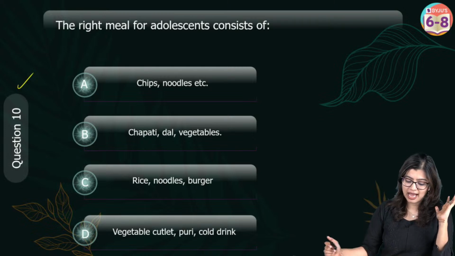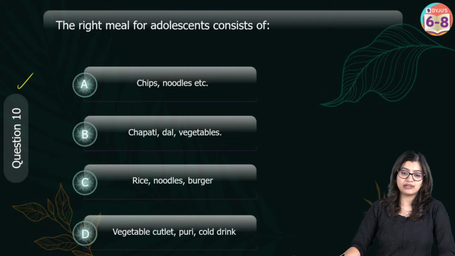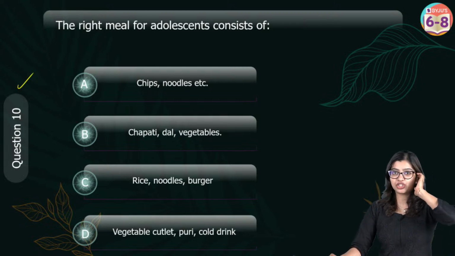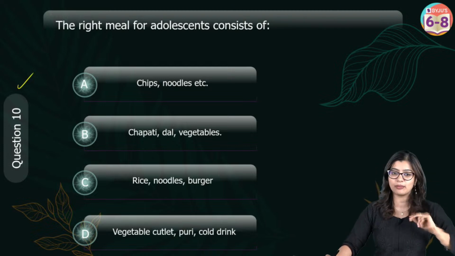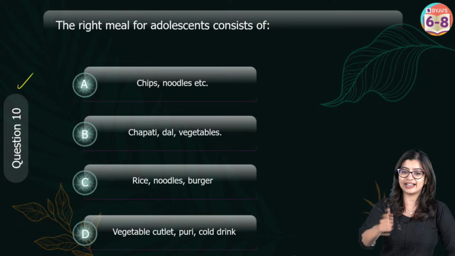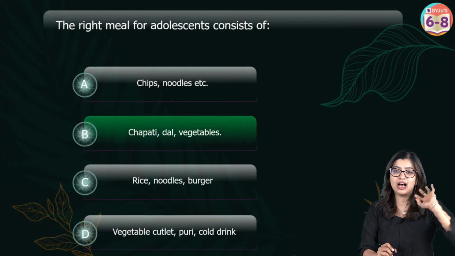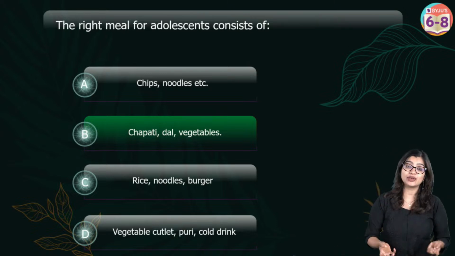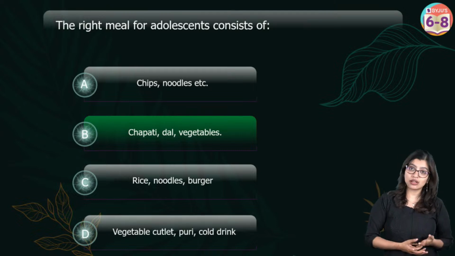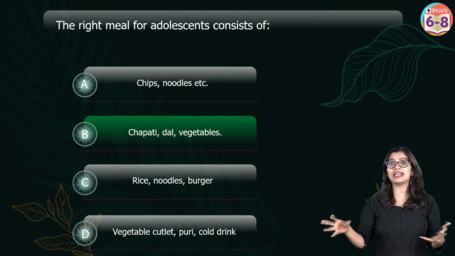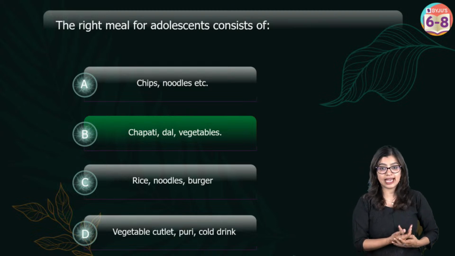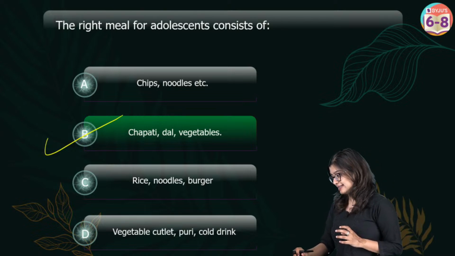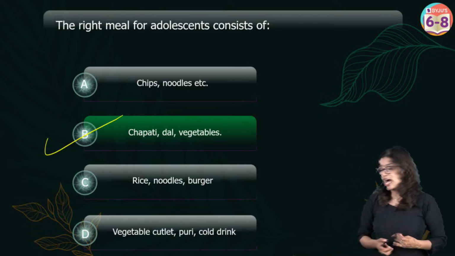If any of you tell me, ma'am, I'm an adolescent, a teenager, I will eat chips and noodles and burgers and all sorts of vegetable cutlet, chaat and all these things because they're all healthy for me. No. Ghar ka khana. Yes, exactly, Anushka. Chapati, dal, vegetables. You need a balanced diet because you are a growing individual, right? Your body is growing, which means it needs all the nutrients. You cannot give it unnecessary, harmful things. Yes, which is why this right here is important. Ma'am, it came in my test. Exactly. This is very, very important. Janvi, I will tell you that.